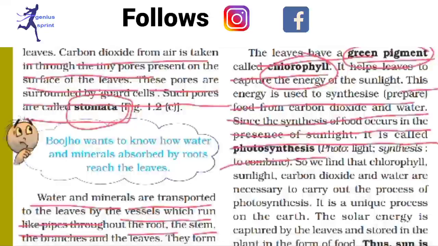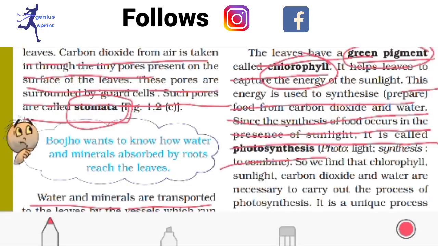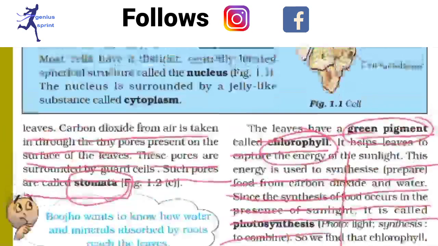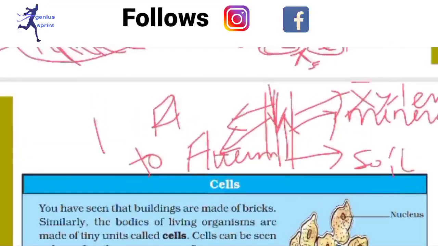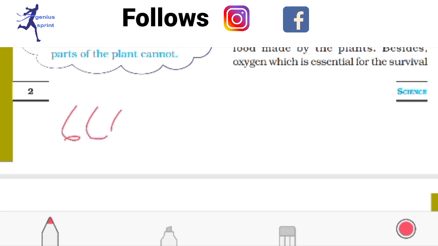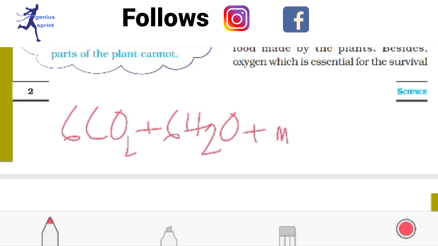In case of photosynthesis, 6 carbon dioxide is necessary. Okay, so let me write this equation also. 6CO2 plus 6H2O plus some minerals, or minerals in the form of water, in the presence of sunlight.